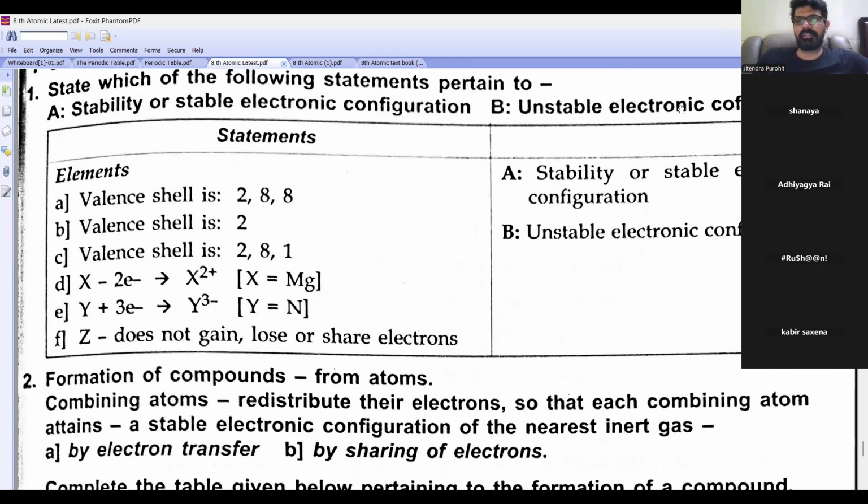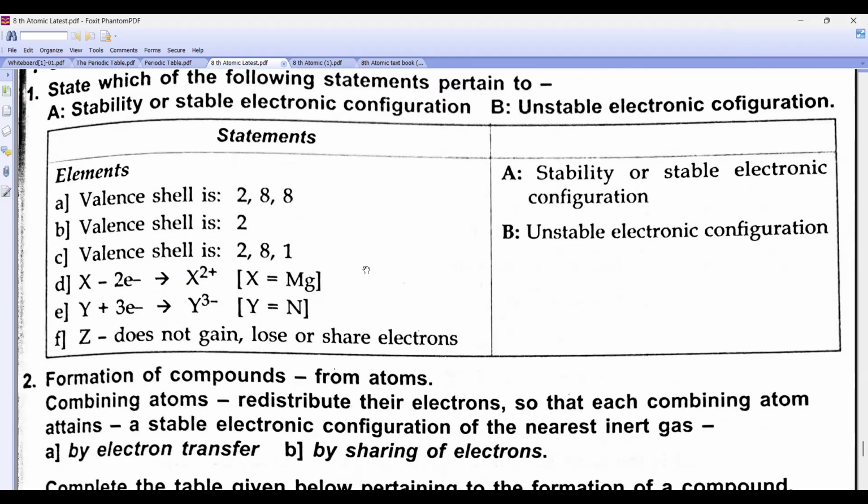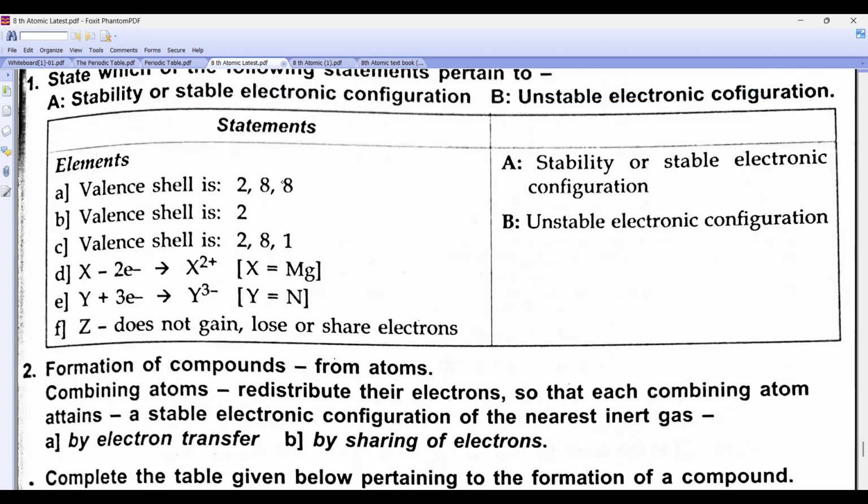Acha, which of the following has a stable electronic configuration? You have to decide. 2, 8, 8, is it stable or unstable? Stable. B, only 2, that is helium, it is stable. 2, 8, 1, not stable, unstable. X has lost 2 electrons, so it will become stable. This was nitrogen, it has gained 3 electrons, so again it will become 2, 8. They have told nitrogen, so again it is stable.